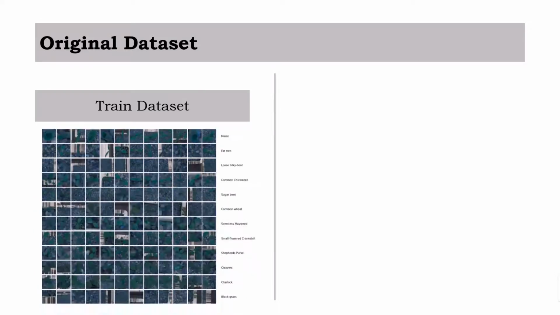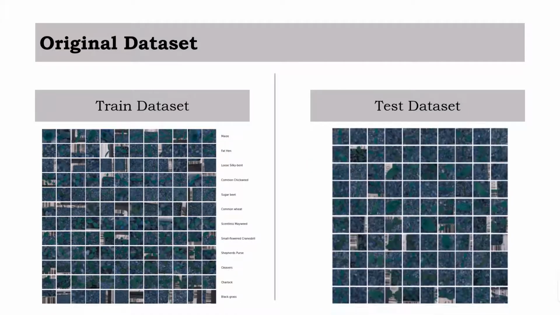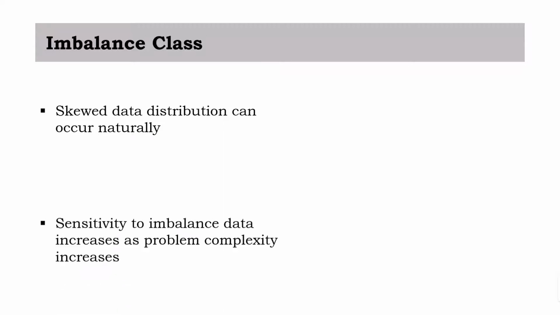The trained dataset obtained from Kaggle contains 4,750 images from 12 different classes, while the test dataset contains 794 images to be classified. In any machine learning problem, a skewed data distribution can naturally occur due to the nature of the data, such as the data found in disease diagnosis and fraud detection. In such cases, one class can dominate the others.